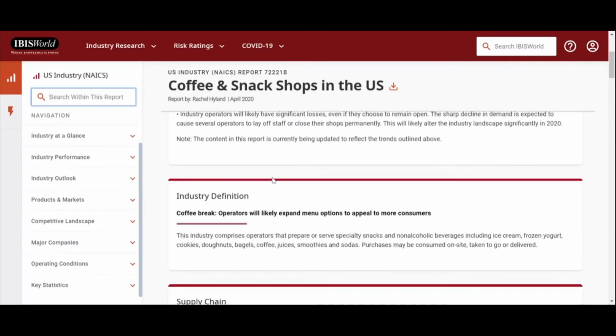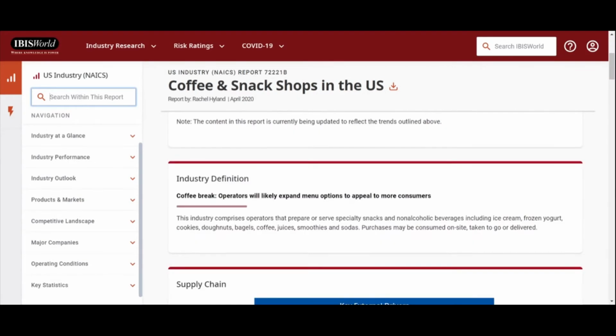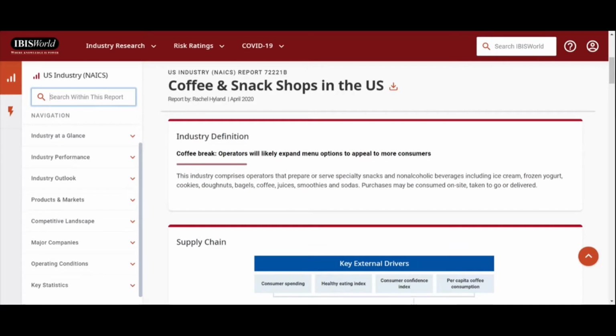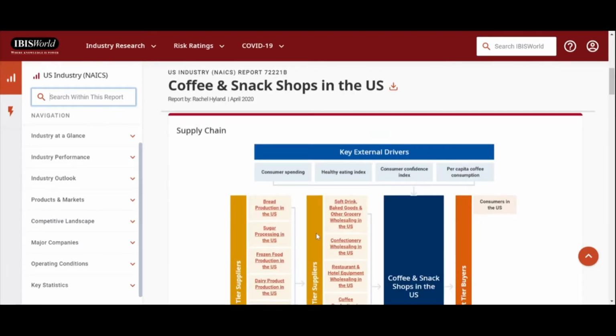So we're even getting a COVID warning, just another reminder of those strange times that we find ourselves in. But again, you can view the content of the report here, but then quickly navigate to things over here. We can even search inside of the report, which is also nice.